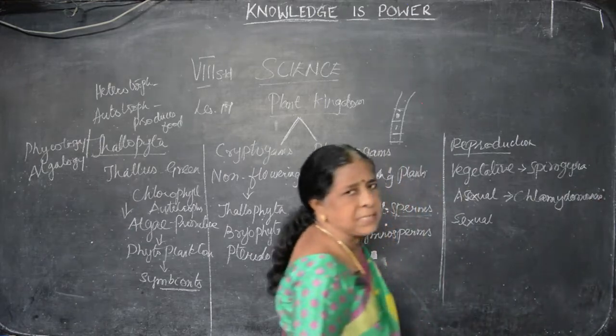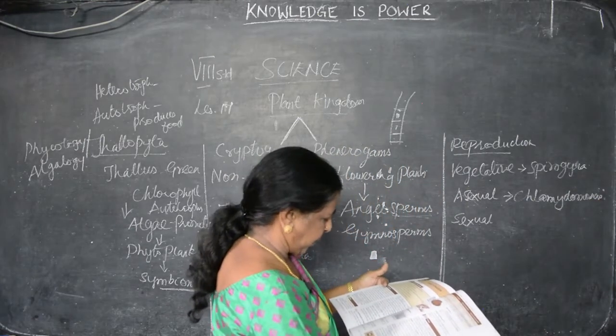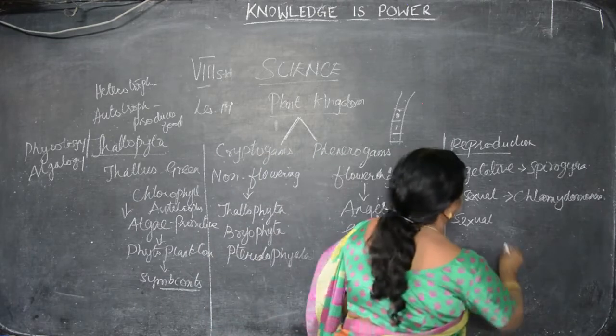And the last one is sexual reproduction, by producing the spores. They can reproduce by the fusion of the two. For example, Chara.